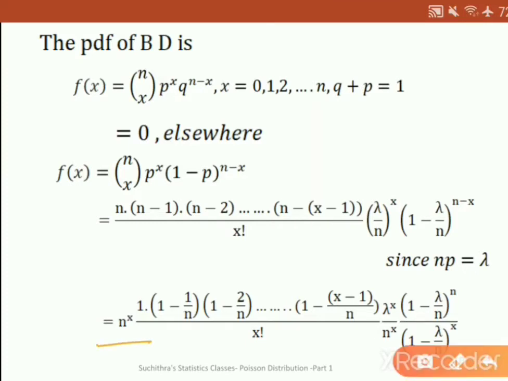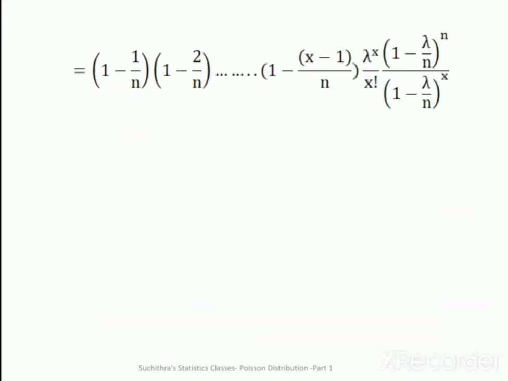This n raised to x and this n raised to x get cancelled. We have 1 minus 1 by n into 1 minus 2 by n, etc., 1 minus x minus 1 by n, into lambda raised to x by x factorial, into 1 minus lambda by n raised to n divided by 1 minus lambda by n raised to x.